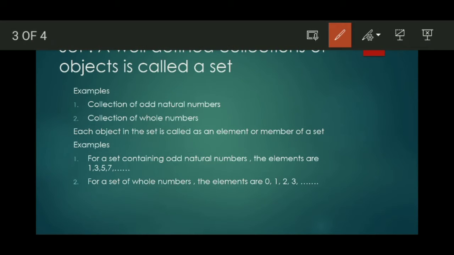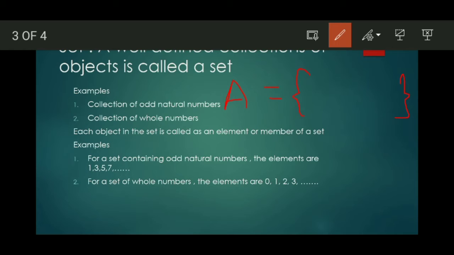Suppose A is a set of odd natural numbers. Sets are always denoted by curly brackets.